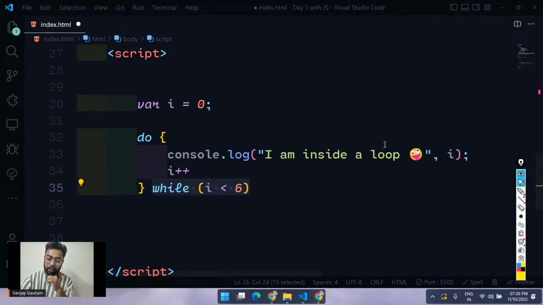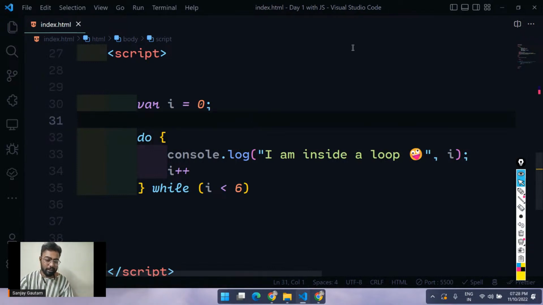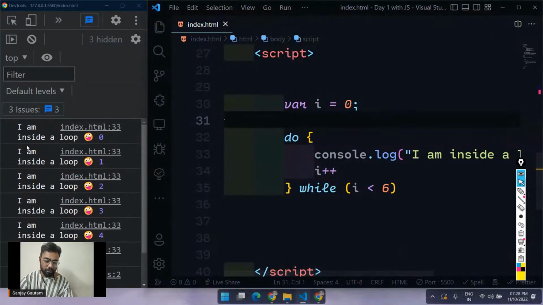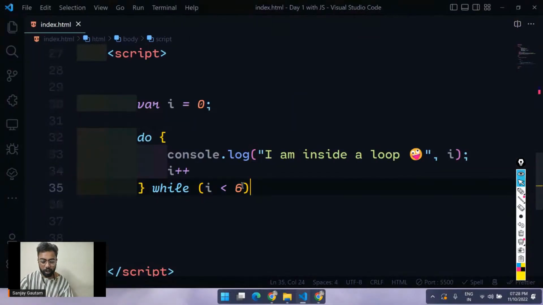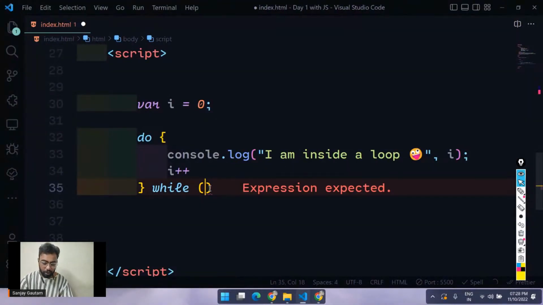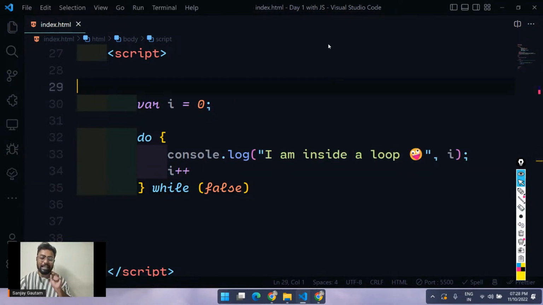So it's going to check for the condition after executing the code. The case is very simple. The loop is going to look the same, exactly the same. But the difference with the do while loop is that if you just pass a false here, we have a false here. In this case also, the do while loop gets executed one time.